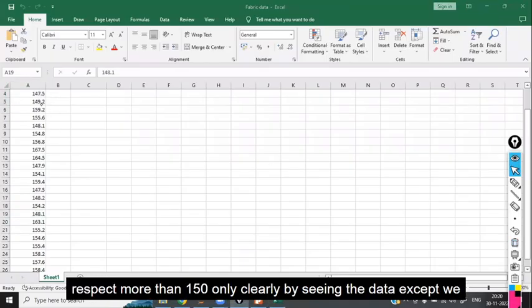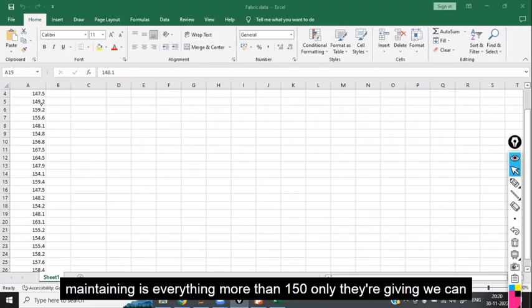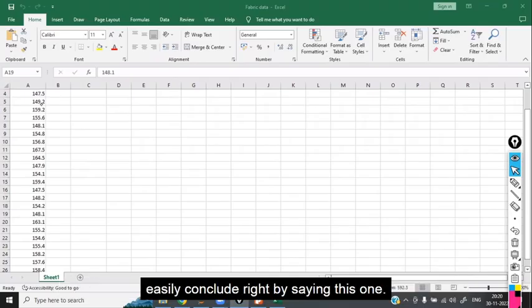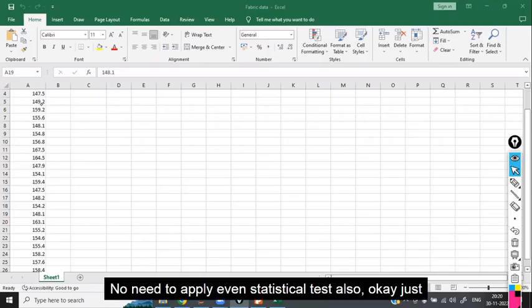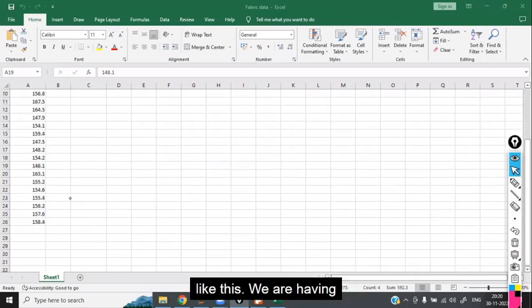Clearly by seeing the data itself, we can conclude, right? This shop, whatever the Raymond showroom is maintaining, everything is more than 150 only they are giving. We can easily conclude by seeing this. No need to apply even a statistical test. Just by seeing, we can conclude, because most of the data are 160, 159, 155, 154, like this.